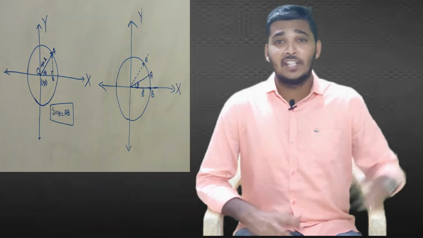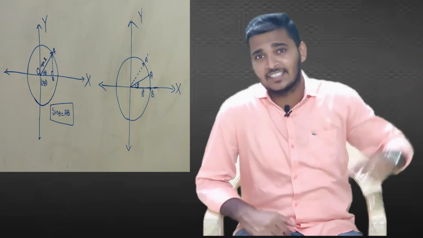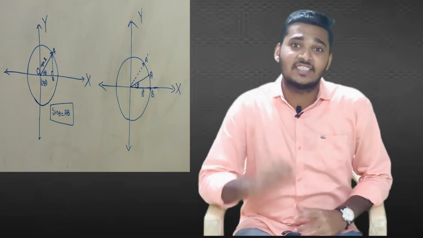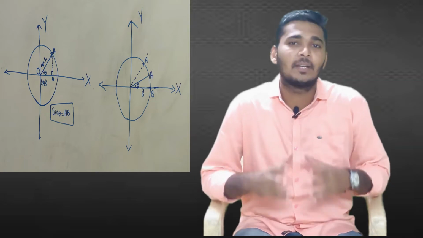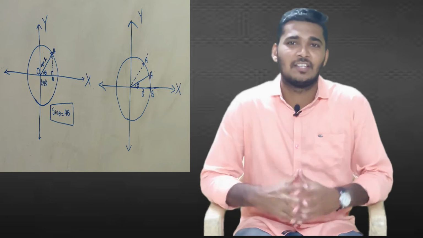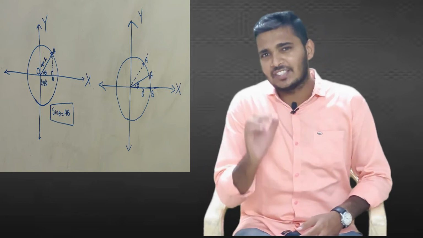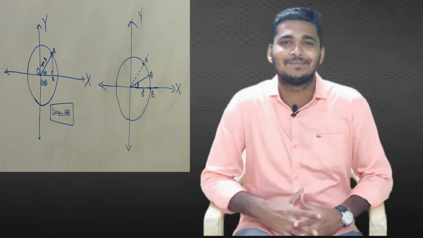Now, I'll do an interesting thing here. I'll take that point A and pull it toward the x-axis, to such an extent that the angle theta becomes very small. At that point, what will be the value of sine theta? Just ponder over it, because this is where the crux of the topic lies.